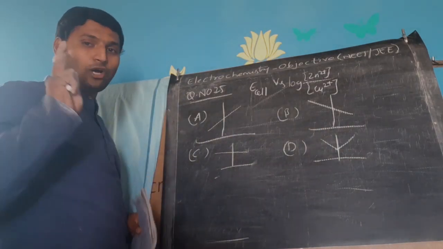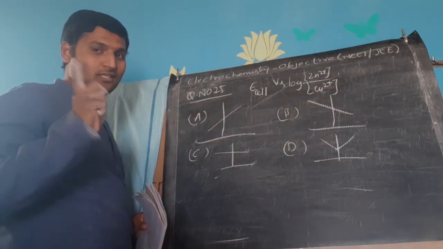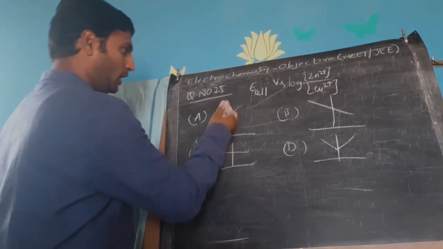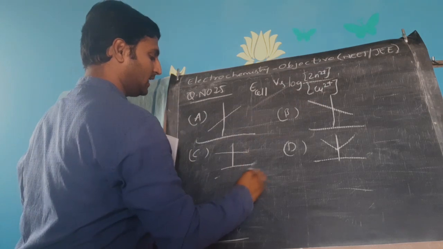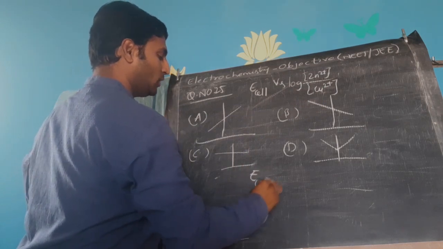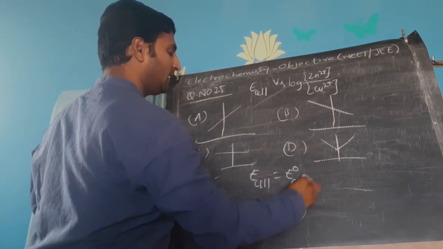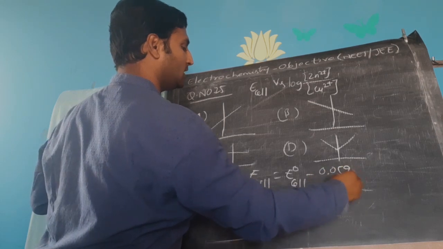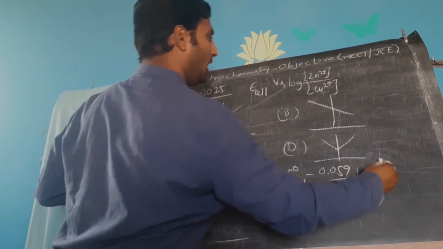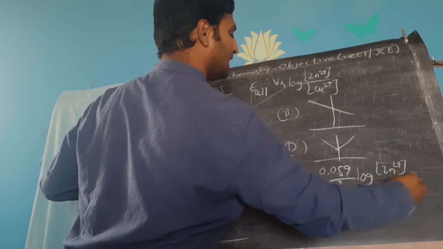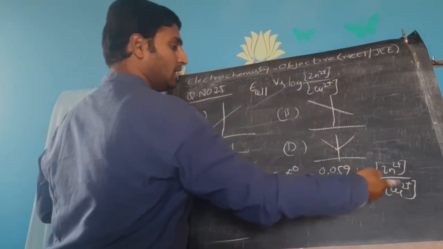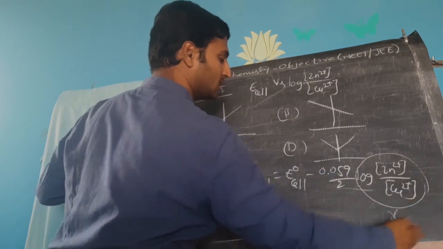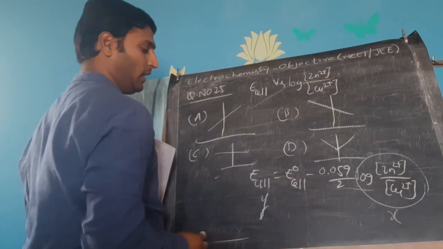Now we have already solved 2 similar questions, so I am not spending much time on this. Quickly, in order to get zinc concentration by copper concentration, I will take negative. So E cell is equal to E naught cell minus 0.059 by 2 log of zinc concentration by copper concentration. Now you see, this is your x-axis, this is your y-axis.